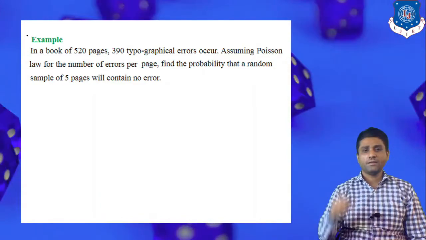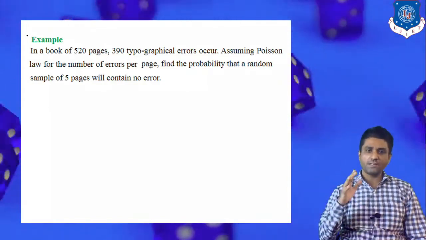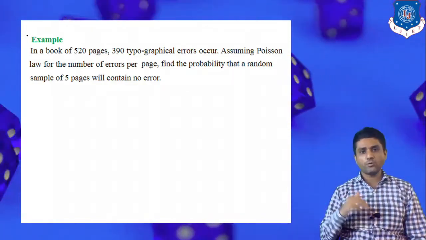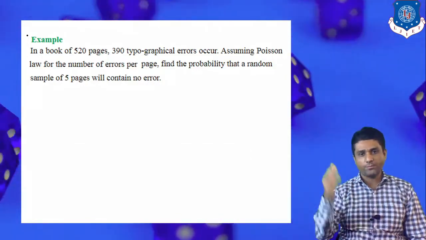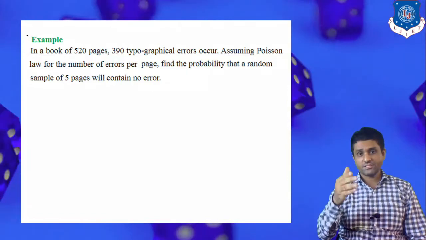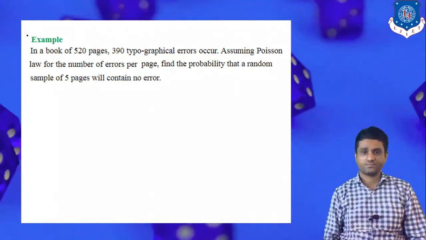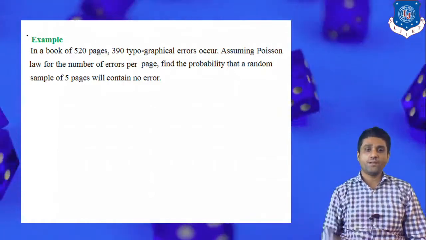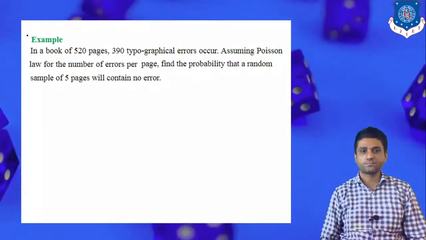Remember, here the question already tells us that it follows the Poisson distribution. If this instruction is not present in the question, we still have to realize that this random experiment follows the Poisson distribution. It is our duty to identify the distribution, whether to solve by binomial or this one. Since we have to find the number of errors, we should apply the Poisson distribution.